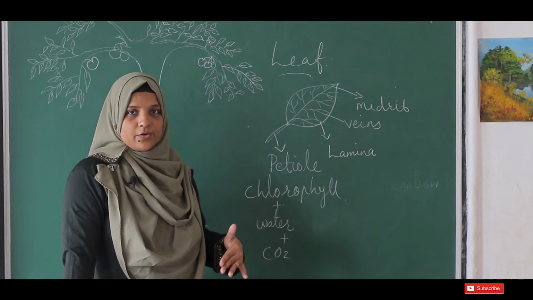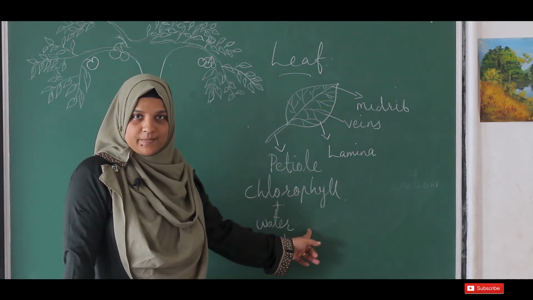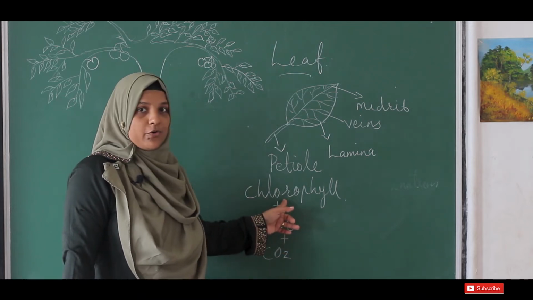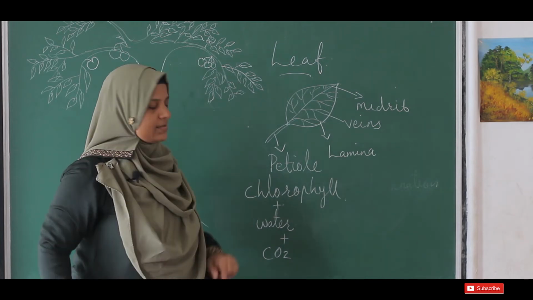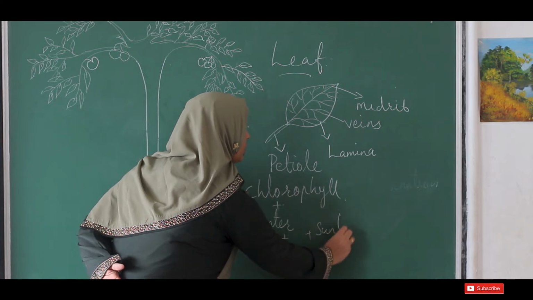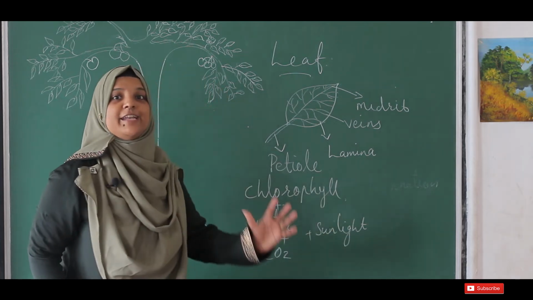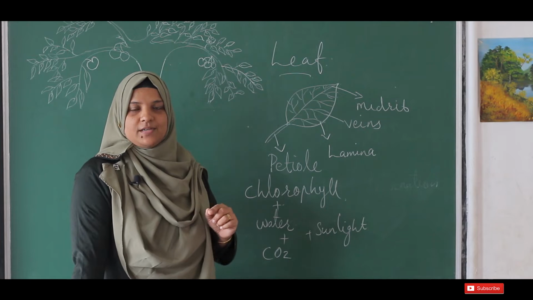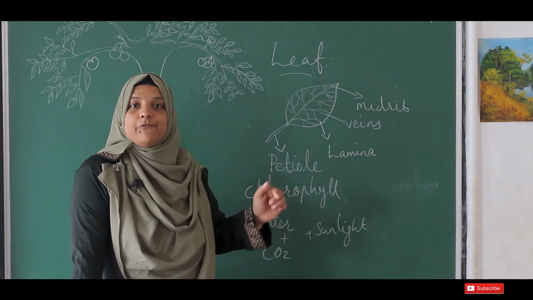By using these materials, in the presence of chlorophyll, it also needs the support of sunlight, because for making something it needs energy. For making food for us, we need energy. Like that, plants also need some energy to prepare the food.